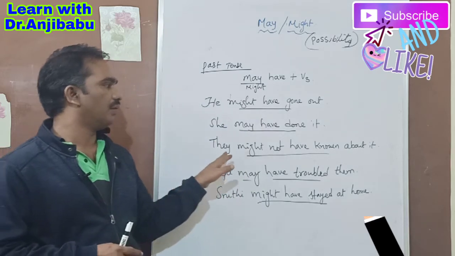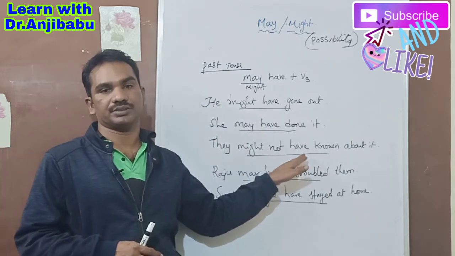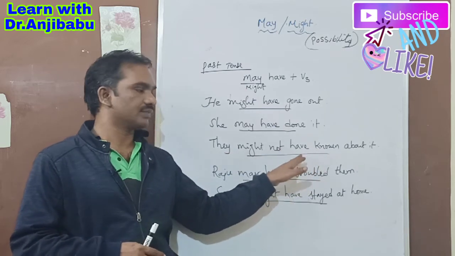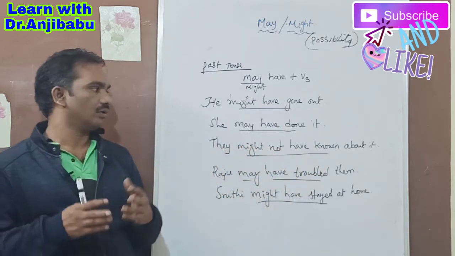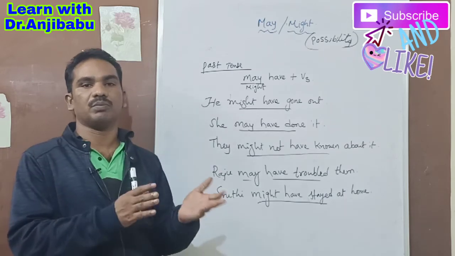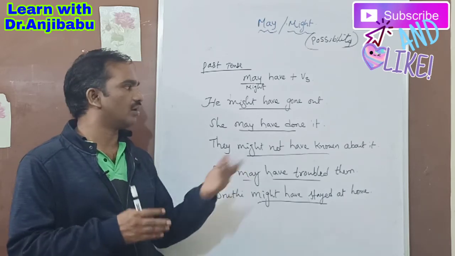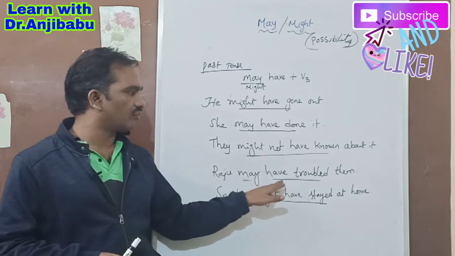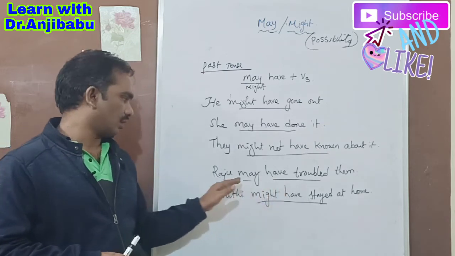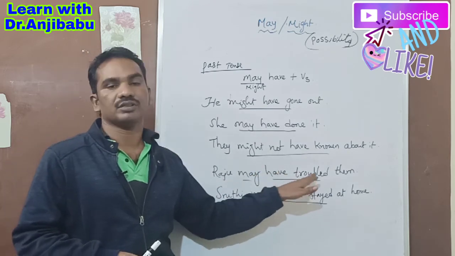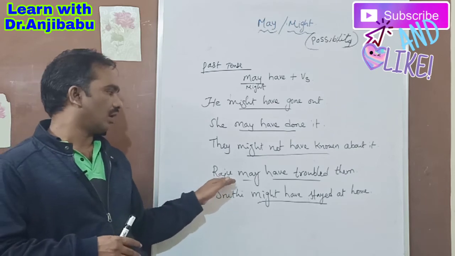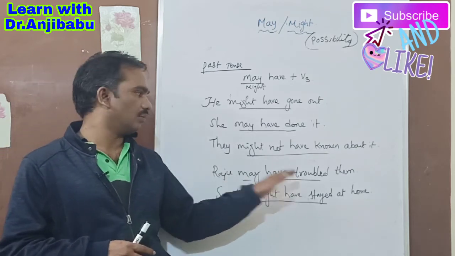Next, they might not have known about it. Do your parents know about it? They might not have known about it. Next, Raju may have troubled them. Why are they avoiding you? Raju may have troubled them.